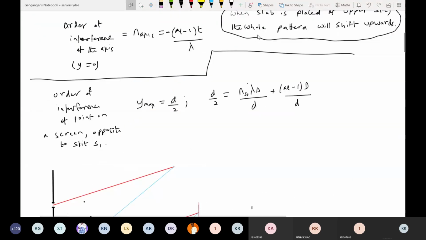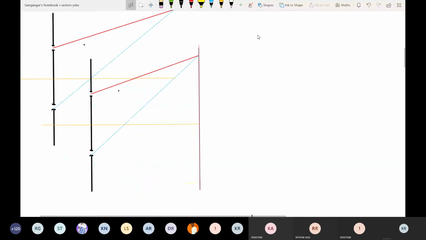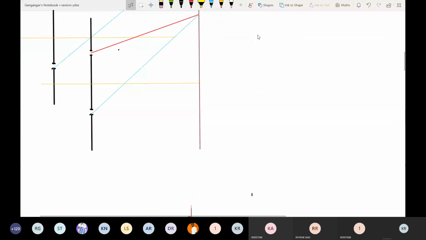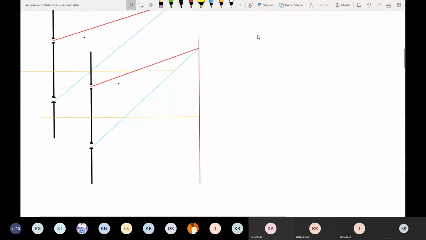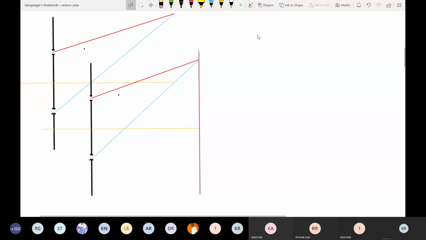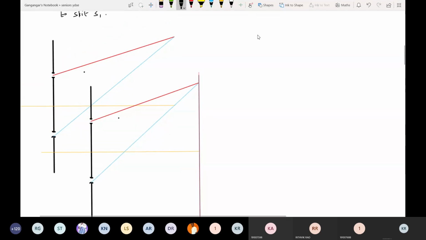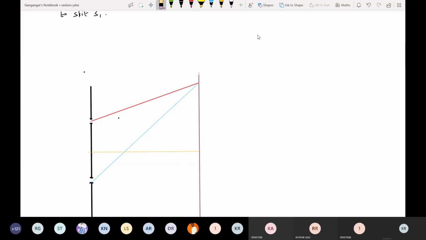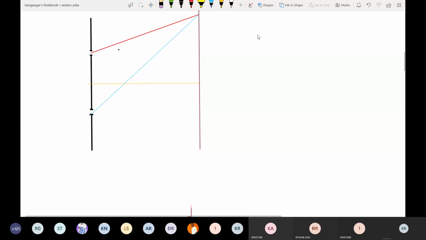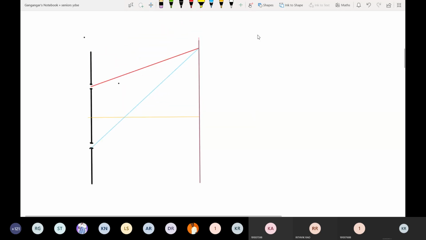If I put the slab at the lower slit, what conditions will arise? I'll come to the next one. If I put the slab at the lower slit, what we have to do? Again proceed.